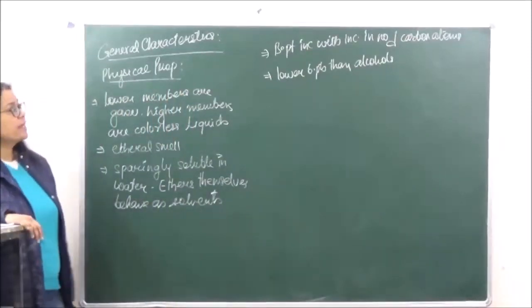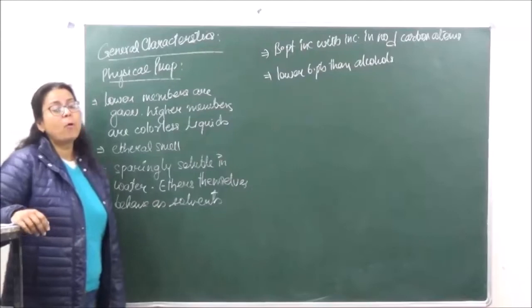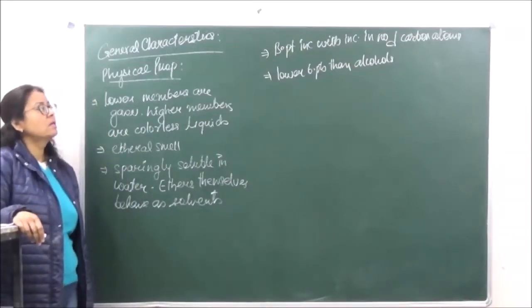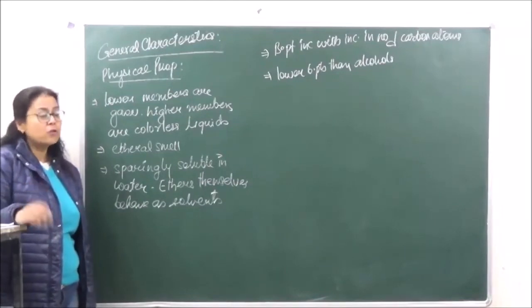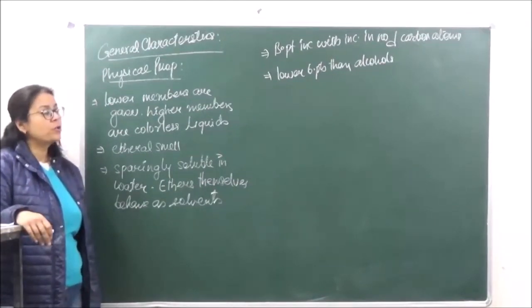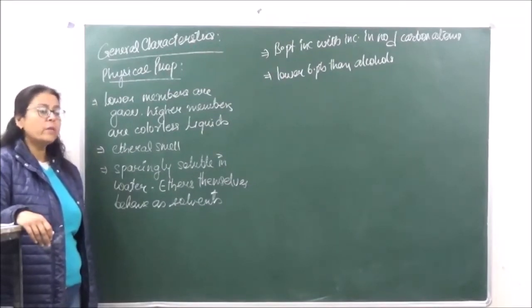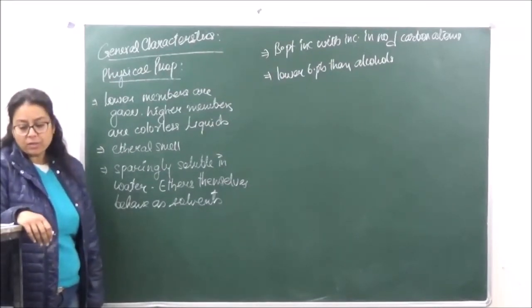The hydrogen bonding in alcohols is more extensive than in ethers, because the hydrogen bonding in case of ethers is going to be less. Therefore, the boiling points are low in case of ethers.